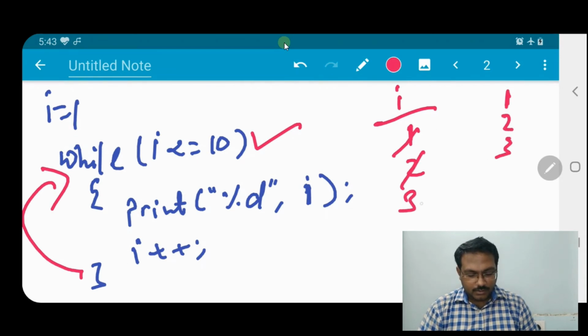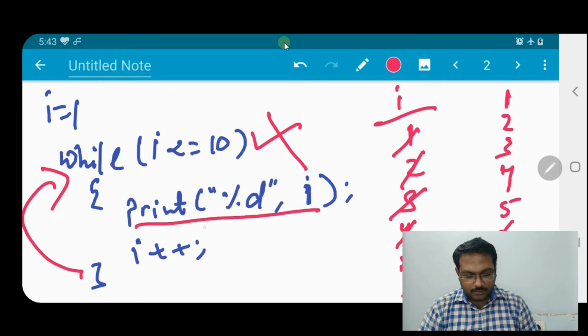Condition is true. i is printed, incremented. Yes, again the condition is true. i is printed, incremented. So when we go like this, 5, 6, 7, incremented to 8, 8, incremented to 9, 9, incremented to 10, 10, incremented to 11. When it was incremented to 11, the condition is false.